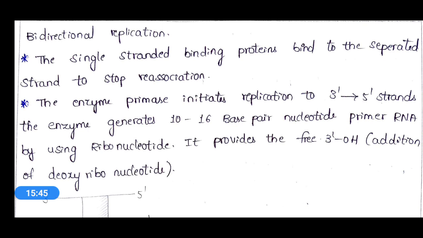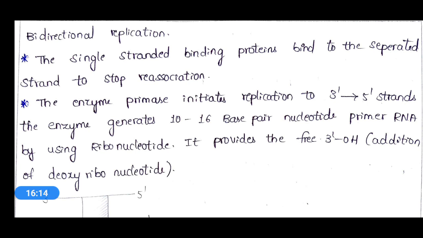A complementary RNA primer is required, and this particular primer is produced by the enzyme primase. This enzyme primase will initiate replication of 3' to 5' strands, and this reaction will lead to formation of a 10 to 16 base pair nucleotide primer, which is an RNA primer.